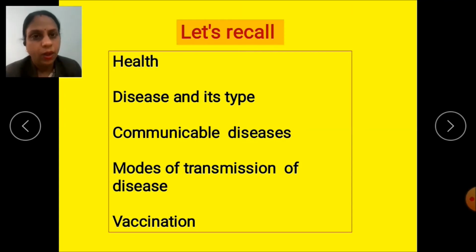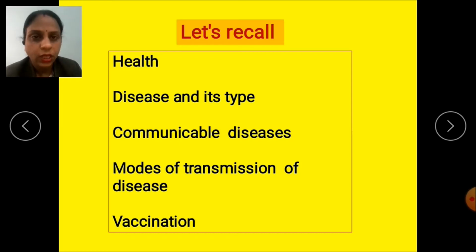And as I told you, some diseases which are very serious can be prevented by giving the vaccination. Vaccination is given between the age of 0 to 10 years. And what is vaccination, children? Yes, it is the process of injecting the vaccine into the body for protection against a disease.